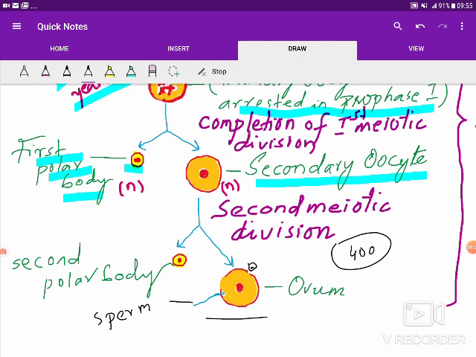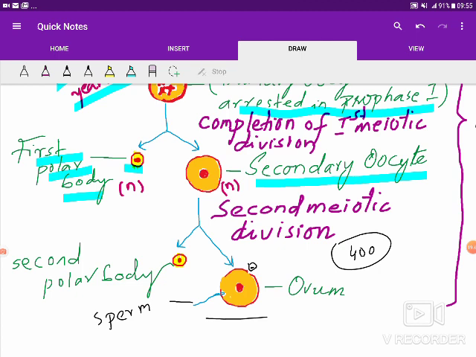And among the ovulated secondary oocytes, only a few lucky ones which will develop into the children will complete the process of oogenesis, undergoing second meiotic division at the fertilization time. Okay, so that's about the oogenesis.